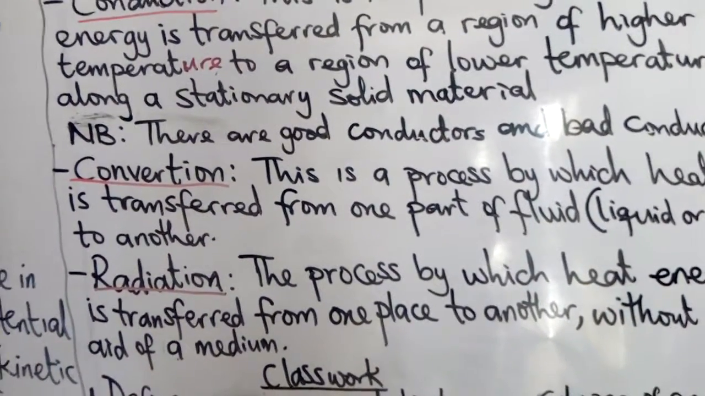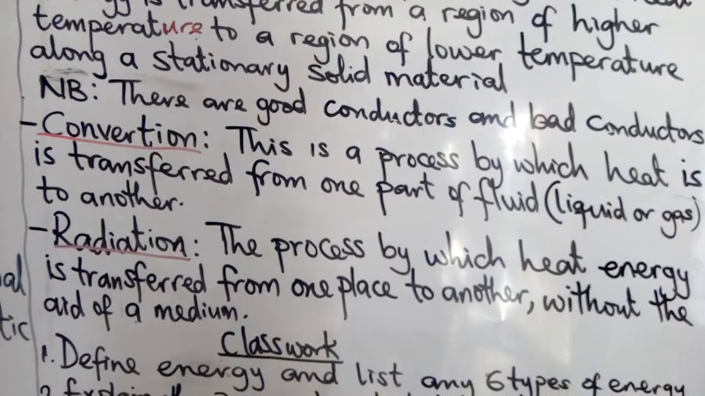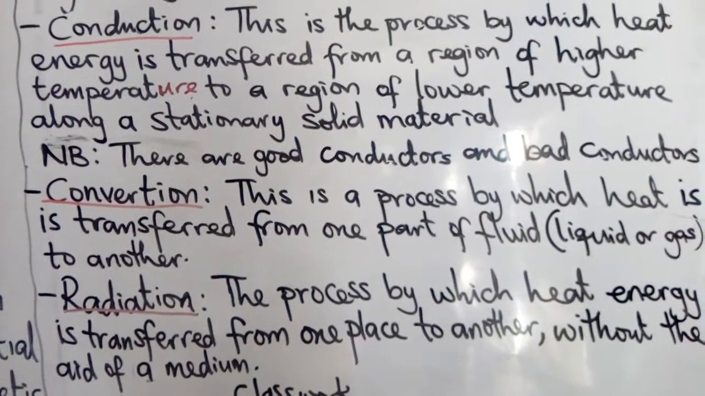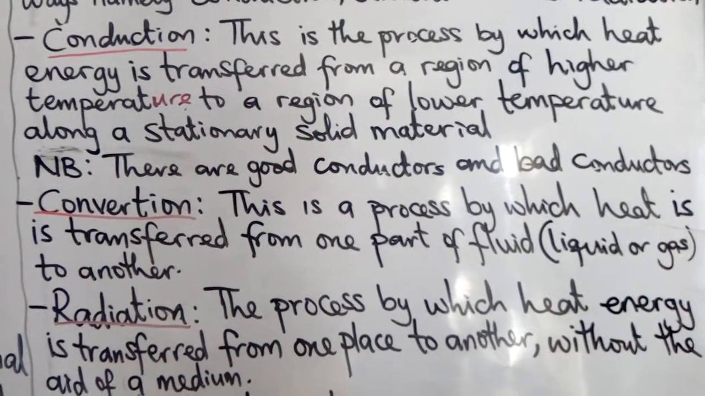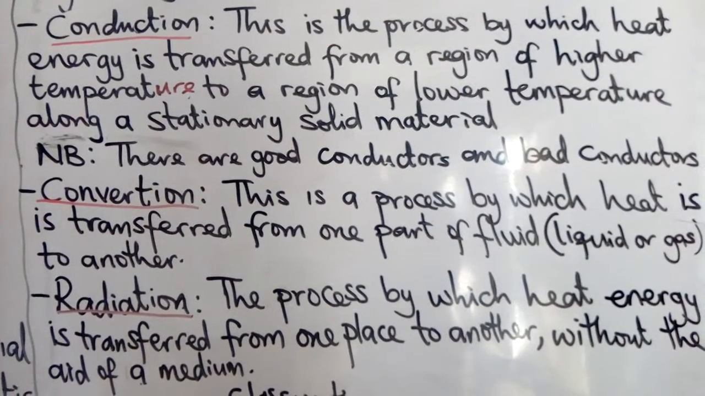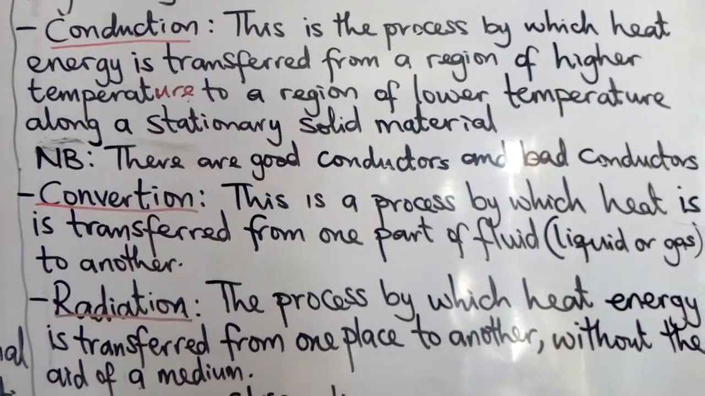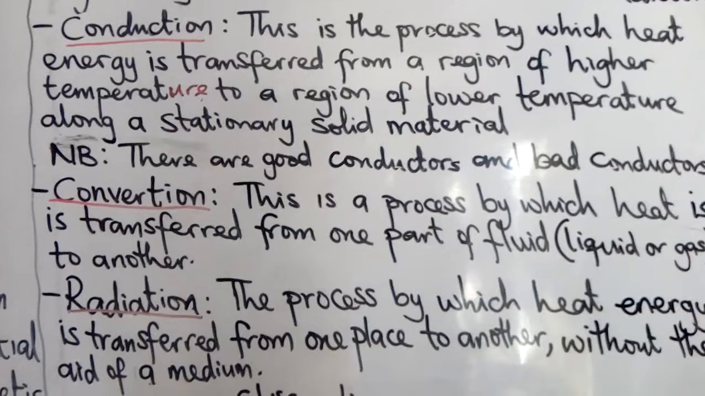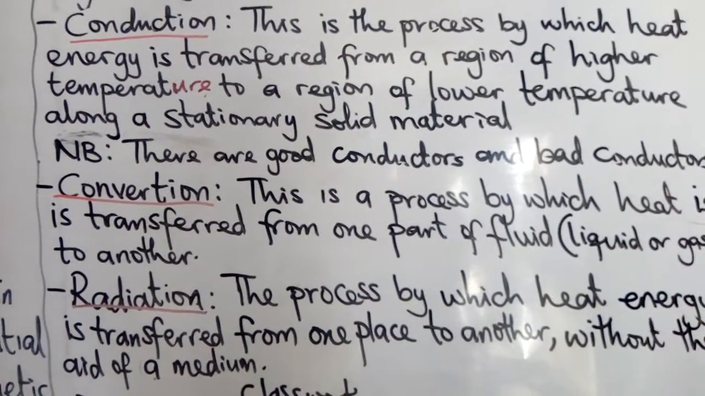Poor conductors, that is the bad conductors, are substances that do not allow heat energy to pass through them easily. They are also known as insulators. Insulator is another name for bad conductor. Examples are wood, plastic, cotton, cork, rubber, ceramic, among others. So let us go to the next one.